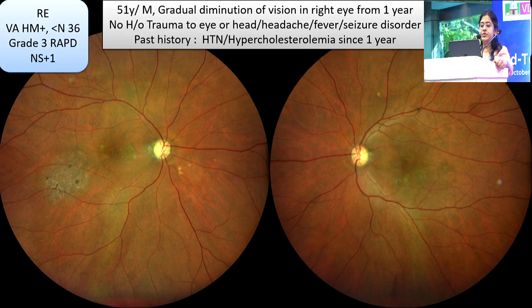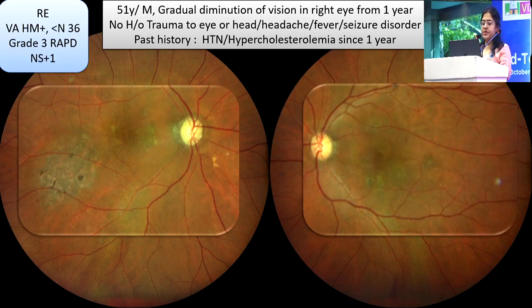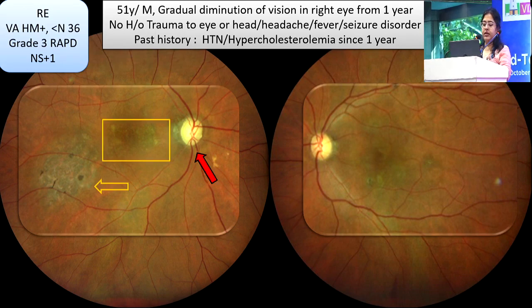In the right eye, the vision was hand movements, and there was a grade 3 RAPD, and the left eye had a visual acuity of 20/80. Coming to the fundus examination, we can see that the media is clear in both eyes. There was almost total optic atrophy in the right eye and a temporal disc pallor in the left eye.